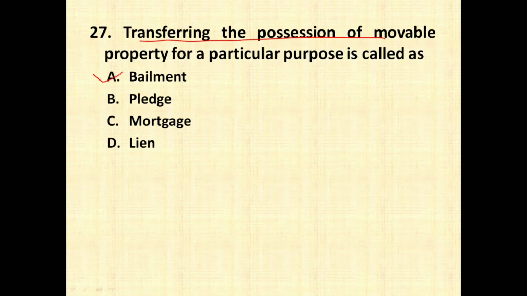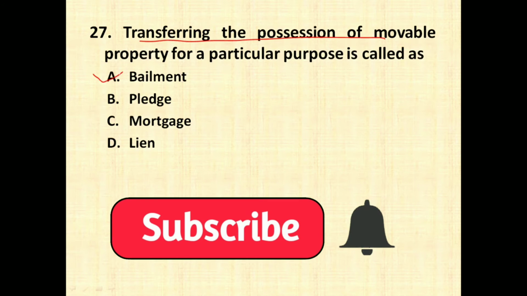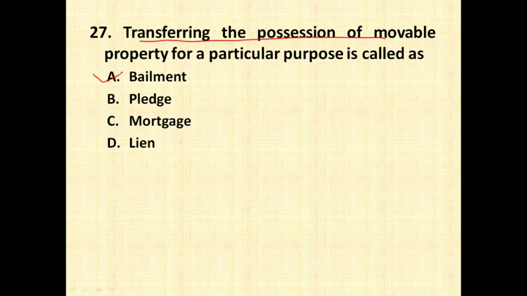Now what is a bailment? Bailment refers to nothing but whenever you are transferring your property or giving your property to another person, that is a movable property. Specifically it refers to movable property for a specific purpose, then it is called as bailment. What is pledge? Pledge is also a subtype of bailment wherein you are giving your movable property but as a security against a debt, then it is called as a pledge.